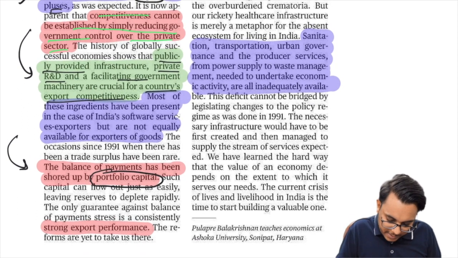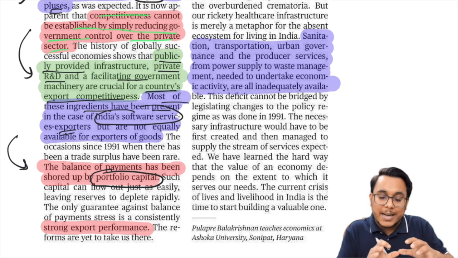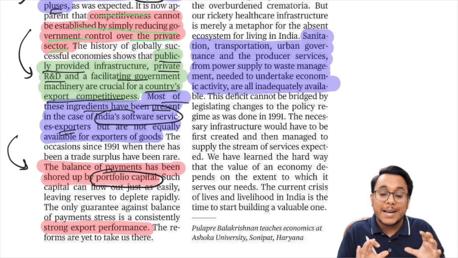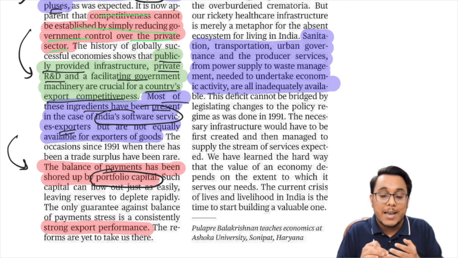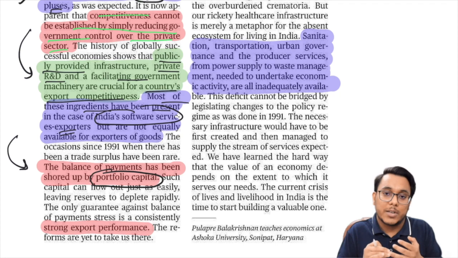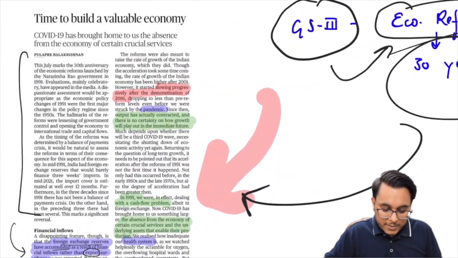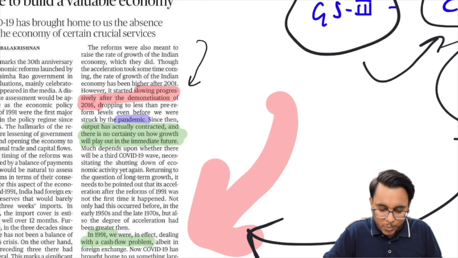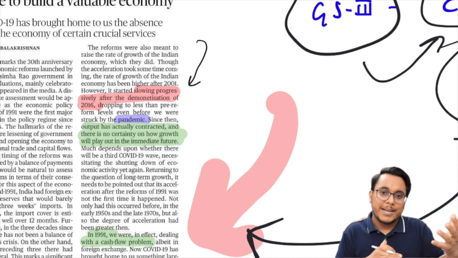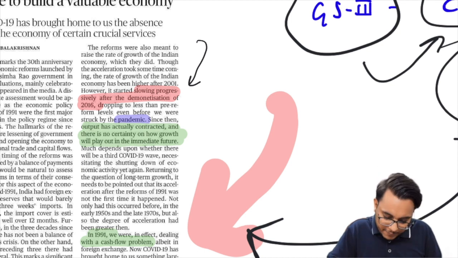Then guys, it has been provided most of these ingredients have been present in the case of India's software service exporters. Because of that India's service export is good, but guys, in goods manufacturing we have not provided enough infrastructure, we have not provided enough funding for research and development and all such kind of things. So now government needs to think about how our surplus in merchandise, in goods, can be increased.